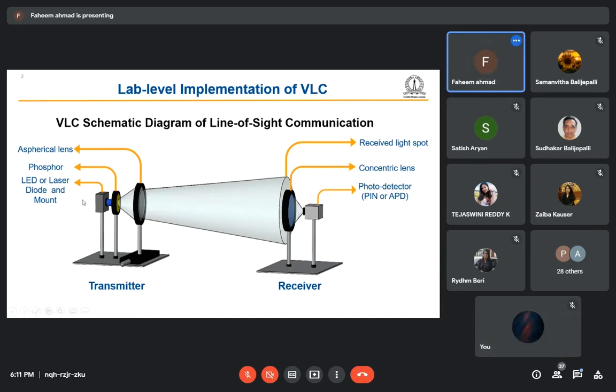So for that setup, what we require is a laser source or an LED source, or in a generic way, a light source. It can be anything like an LED, laser, or a superluminescent diode. Another thing is the phosphor.